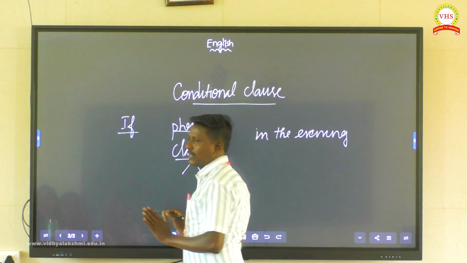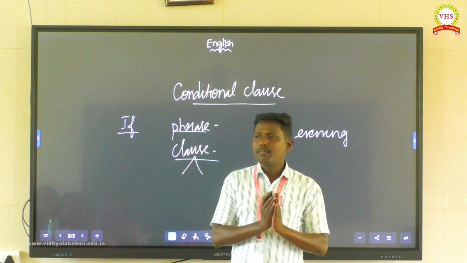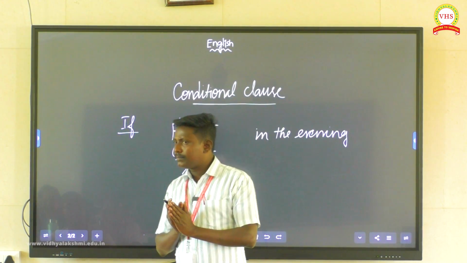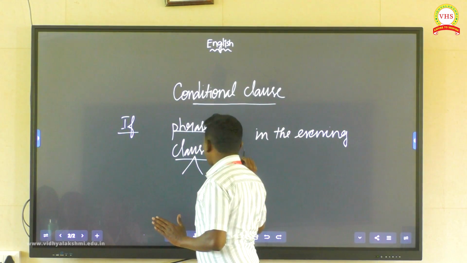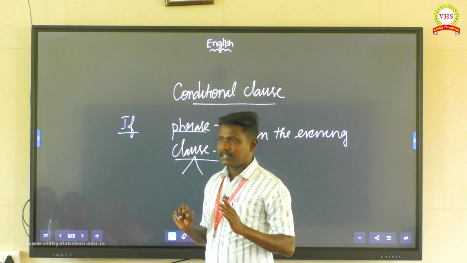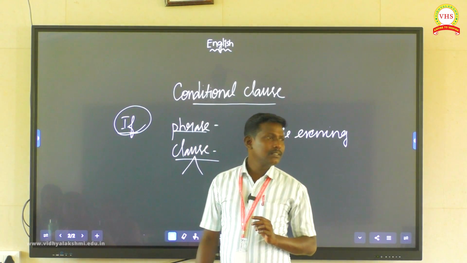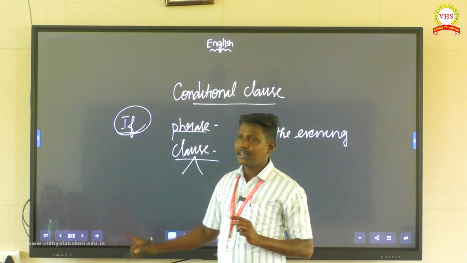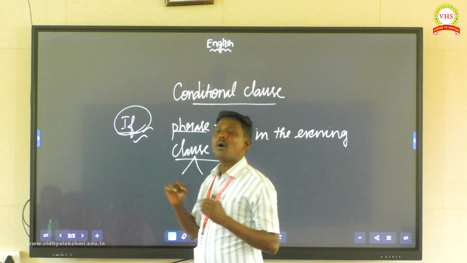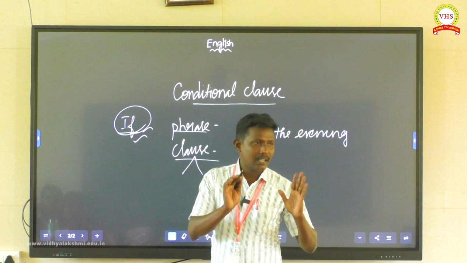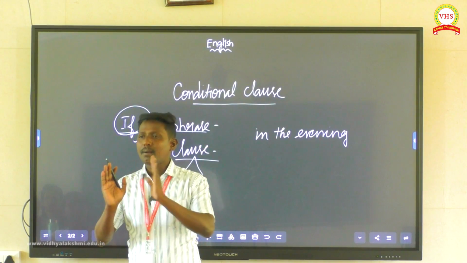What is a subordinate clause? A subordinate clause has a subject and a verb but has no complete sense. Why? Because it has to depend upon the main clause. Then only it can give complete sense. That is why this clause is called the dependent clause, or else the if clause, or else the subordinate clause.